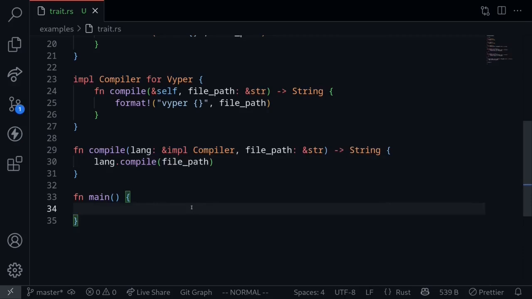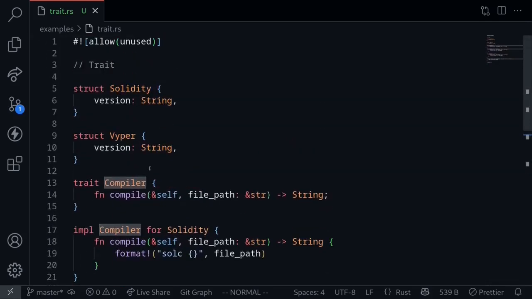Now let's see some examples of how to call this function compile, and also how to directly call the function compile on the type that implements the Compiler trait. The first step is to initialize these two structs, Solidity and Viper.